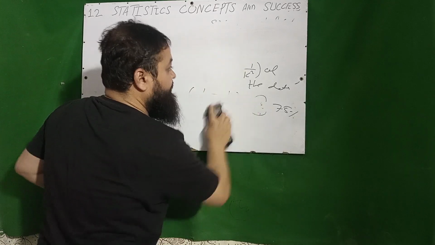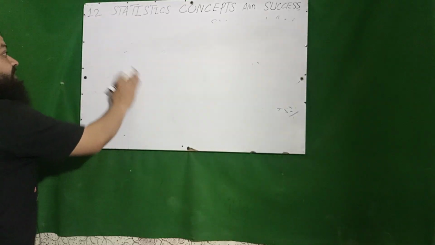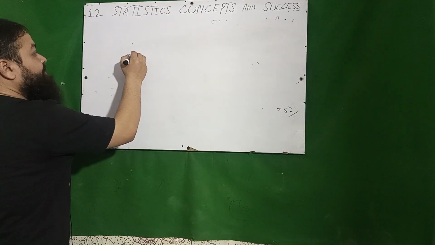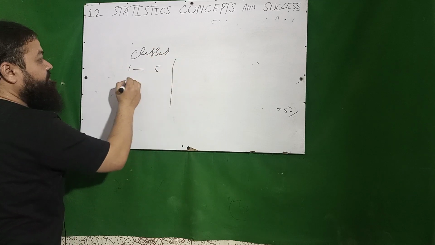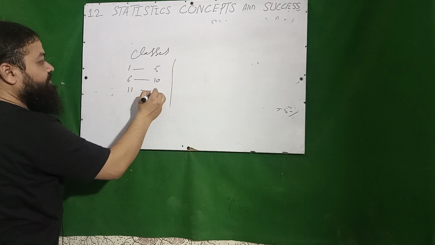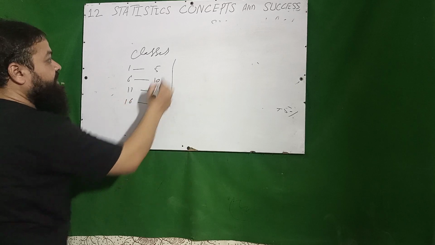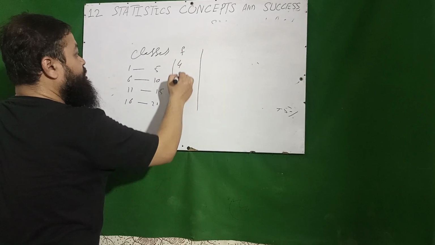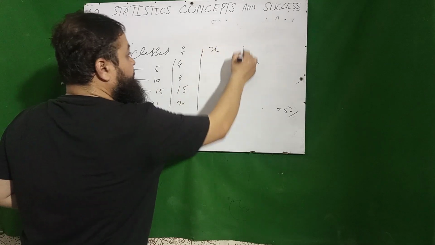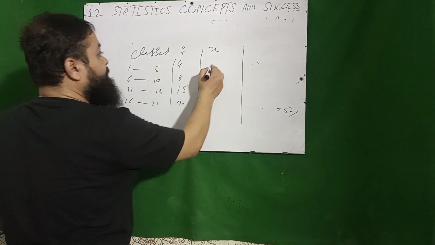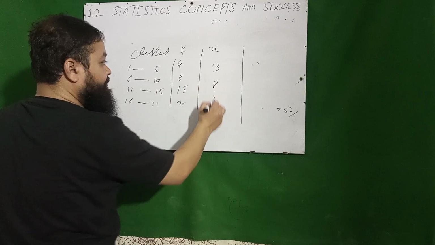Then dear students, I will give you the concept of Sheppard's correction. A question can be asked in the interview also. If we have grouped data like classes, marks are given 1 to 5, 6 to 10, 11 to 15, 16 to 20, and the frequencies 4, 8, 20, 15, 20. We will have to calculate the middle value. 1 plus 5, 6 over 2 is 3. 8 and so on.